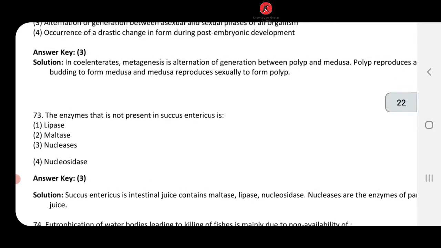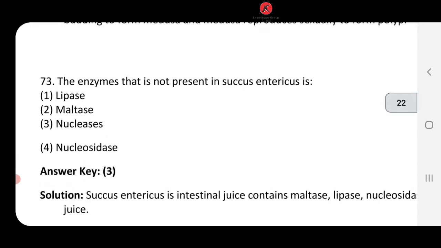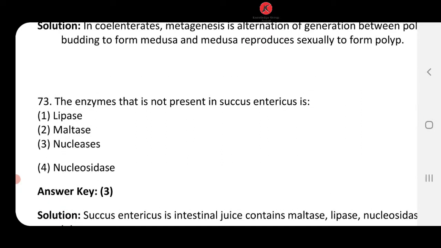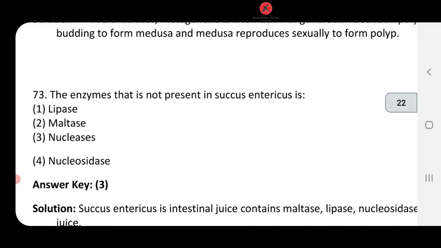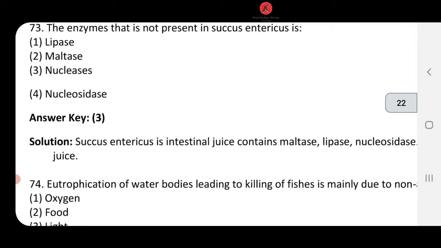The enzyme that is not present in Succus entericus is. Dear student, Succus entericus is another name of intestinal juice. If you are talking about intestinal juice, what does it have? We know lipase, maltase, nucleases and nucleosidase. Which is not present in intestinal juice? You should know the composition of intestinal juice. It has maltase, lipase, arabsin, which is also called dipeptidase, and nucleosidase. It does not have nucleases. So 73, answer number 3, nucleases is going to come.